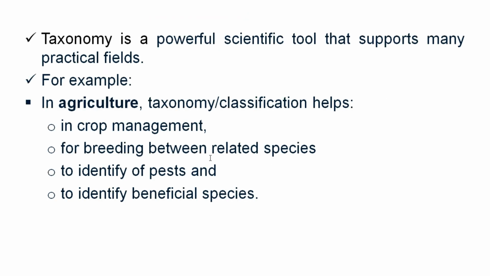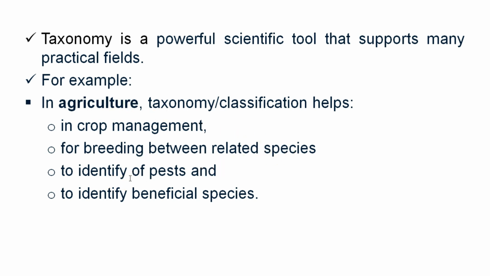Taxonomy is a powerful scientific tool that supports many practical fields. Yes, what's the application of taxonomy for different practical fields? So taxonomy supports many practical fields in agriculture, in medicine. For example, in agriculture, taxonomy helps crop management. Without taxonomy, we can't properly manage crops. And taxonomy is also important for breeding between related species. Using taxonomy, the related species are identified, so for breeding programs between these related species, taxonomy is very important.